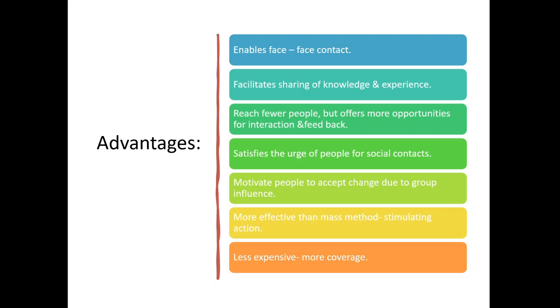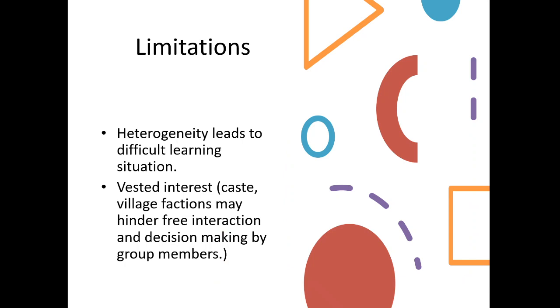In spite of all these advantages, there are some disadvantages as well for the group method. They are, it takes a long time to come to a conclusion, as everybody in the group has to arrive at a conclusion. That we all know, like when we discuss in groups, we never end with solutions. We keep on discussing and the issue keeps on going. Unless you can control or monitor the group properly, the discussions keep on moving. So it will be very difficult to arrive at a decision very quickly.